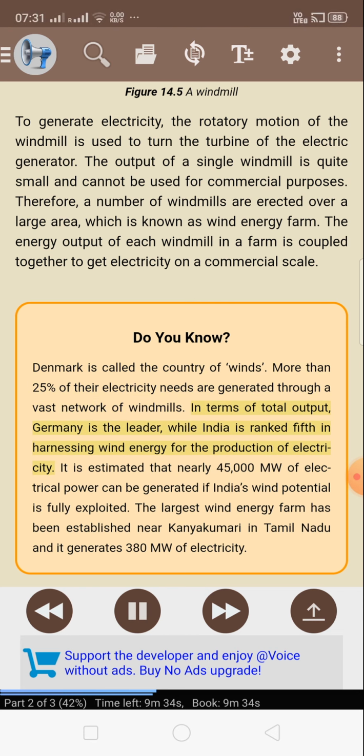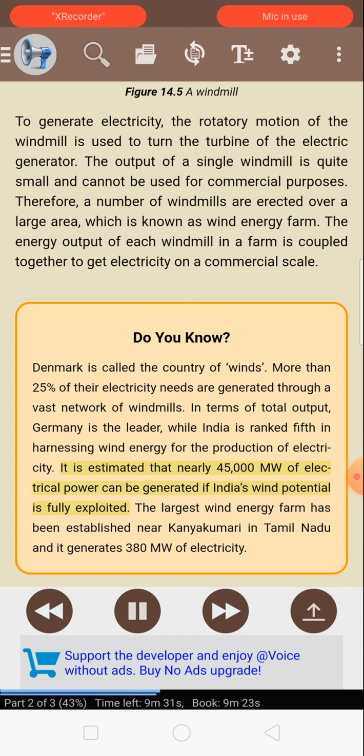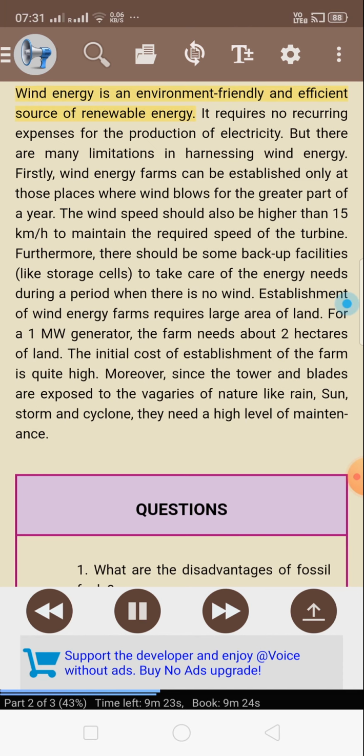In terms of total output, Germany is the leader, while India is ranked fifth in harnessing wind energy for the production of electricity. It is estimated that nearly 45,000 megawatts of electrical power can be generated if India's wind potential is fully exploited. The largest wind energy farm has been established near Kanyakumari in Tamil Nadu and it generates 380 megawatts of electricity. Wind energy is an environment-friendly and efficient source of renewable energy.